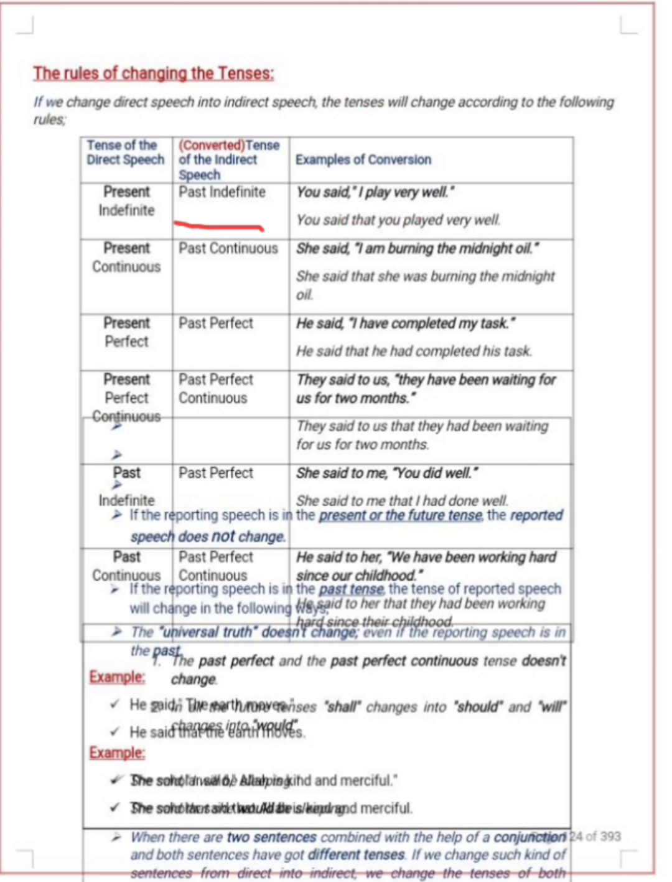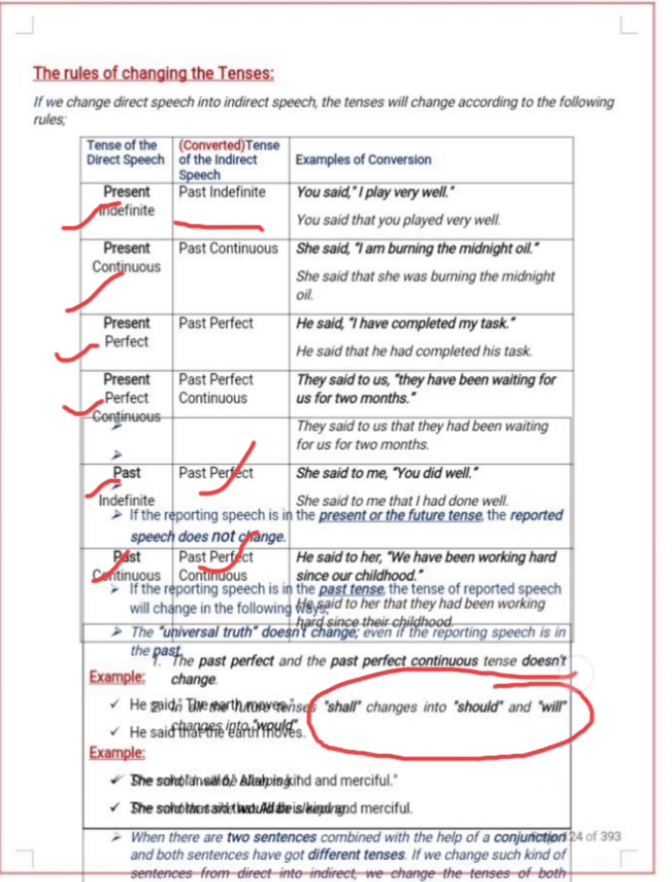Present indefinite changes into past indefinite, present continuous changes into past continuous, present perfect changes into past perfect, present perfect continuous changes into past perfect continuous, past simple changes into past perfect, past continuous changes into past perfect continuous. Okay, and future, how do we change future? We replace will and shall with would and should. So when we have will in future, we change it into would. Now these are sentences, you can see how I've changed them according to these rules.